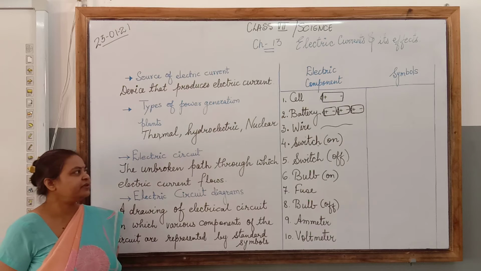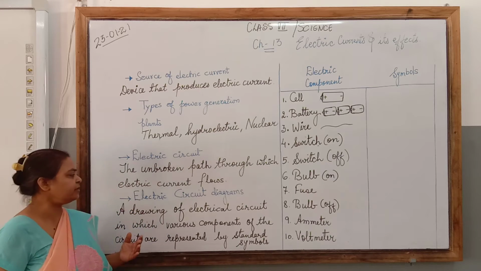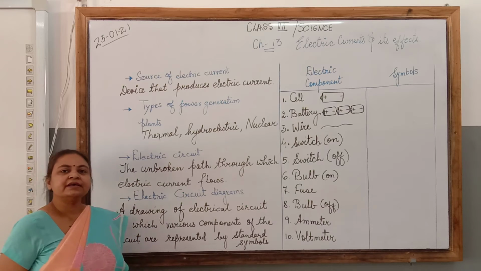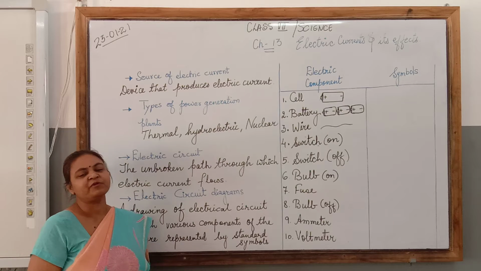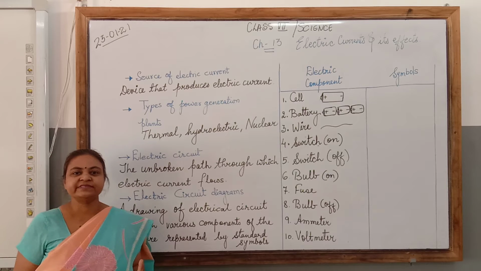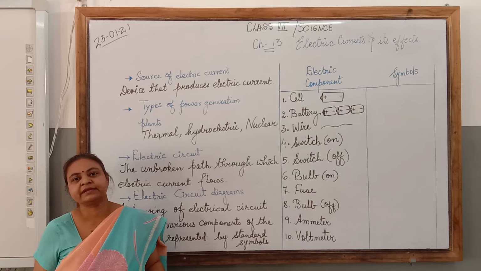Now today we are going to study further from this. We are going to learn about electric circuit diagrams and the components, how they can be represented with the help of standard symbols. Children, in our houses we are using very complex electric appliances in which complex circuits are there.